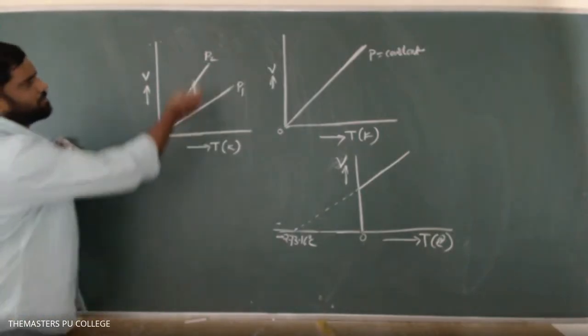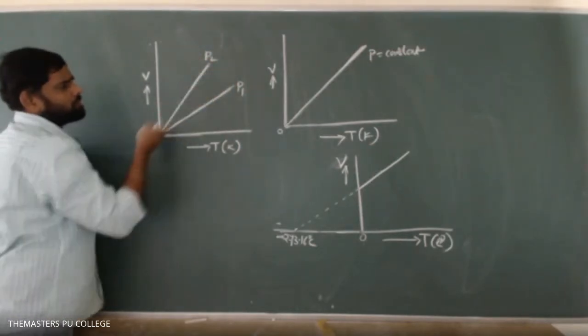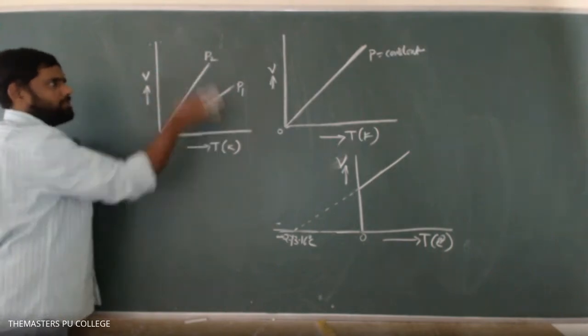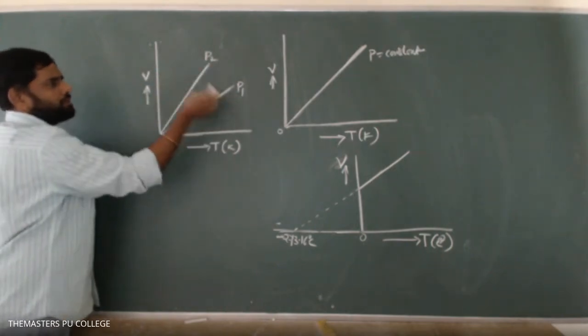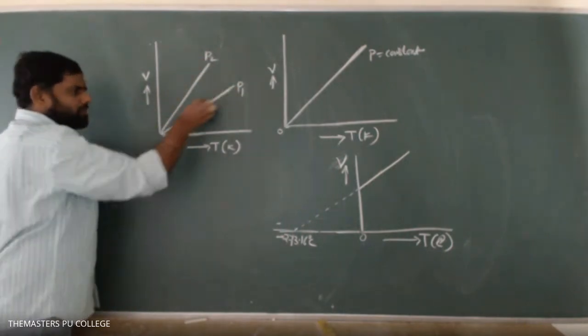At a constant pressure only. So P2 and P1 are different, but throughout this process, P1 is constant. Throughout this line, P2 is constant. But P1 is different, P2 is different. P2 is constant for this line, and P1 is constant for this line.